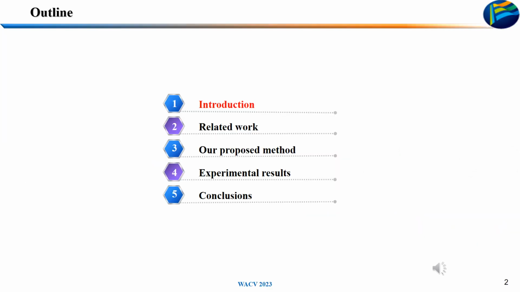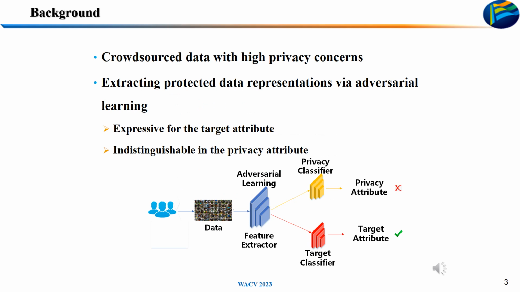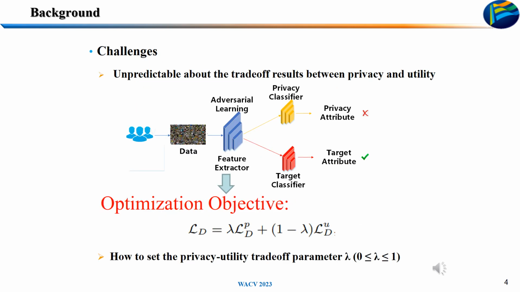First, introduction. To crowdsource data with high privacy concerns, a solution is to extract data representations which are expressive enough for the target attribute but indistinguishable in the privacy attribute via adversarial learning. However, the quality of representation is of great uncertainty. The privacy and utility loss are weighted by lambda, which is difficult for users to set at the beginning.